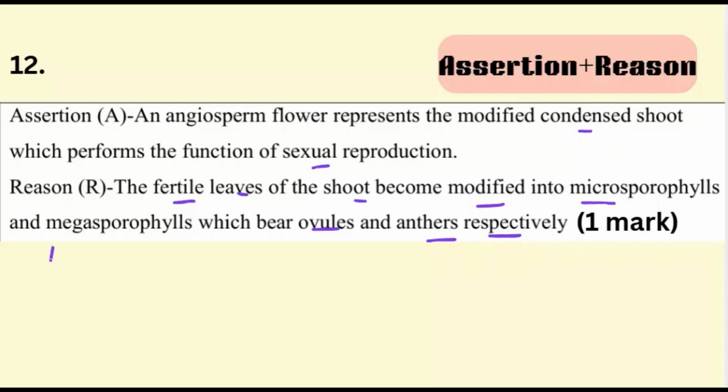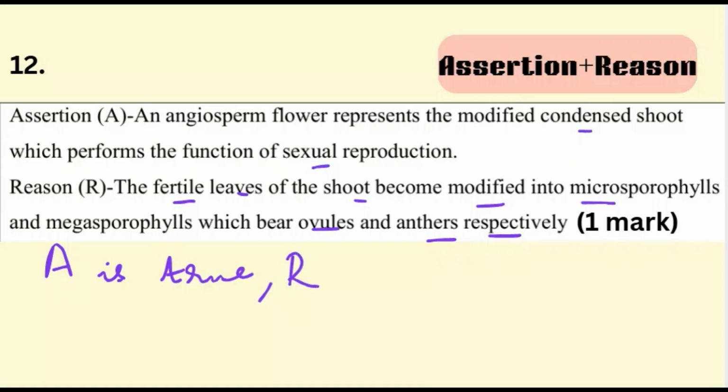Here the assertion is true. Why? Because angiosperm flower represents a modified condensed shoot. That is correct. We'll see how is the reason.